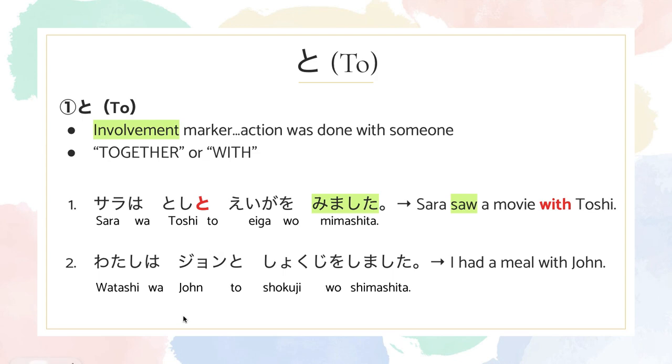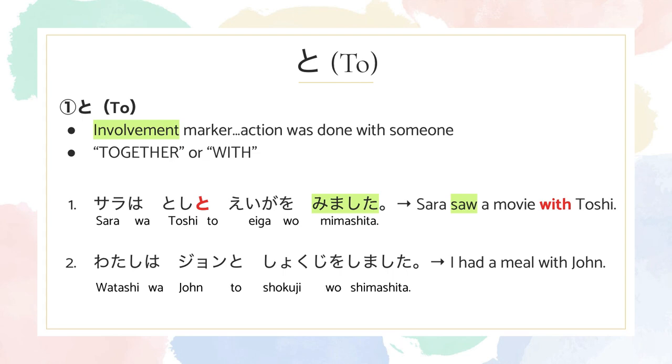The second one says, 私はジョンと食事をしました。It means I had a meal with John.